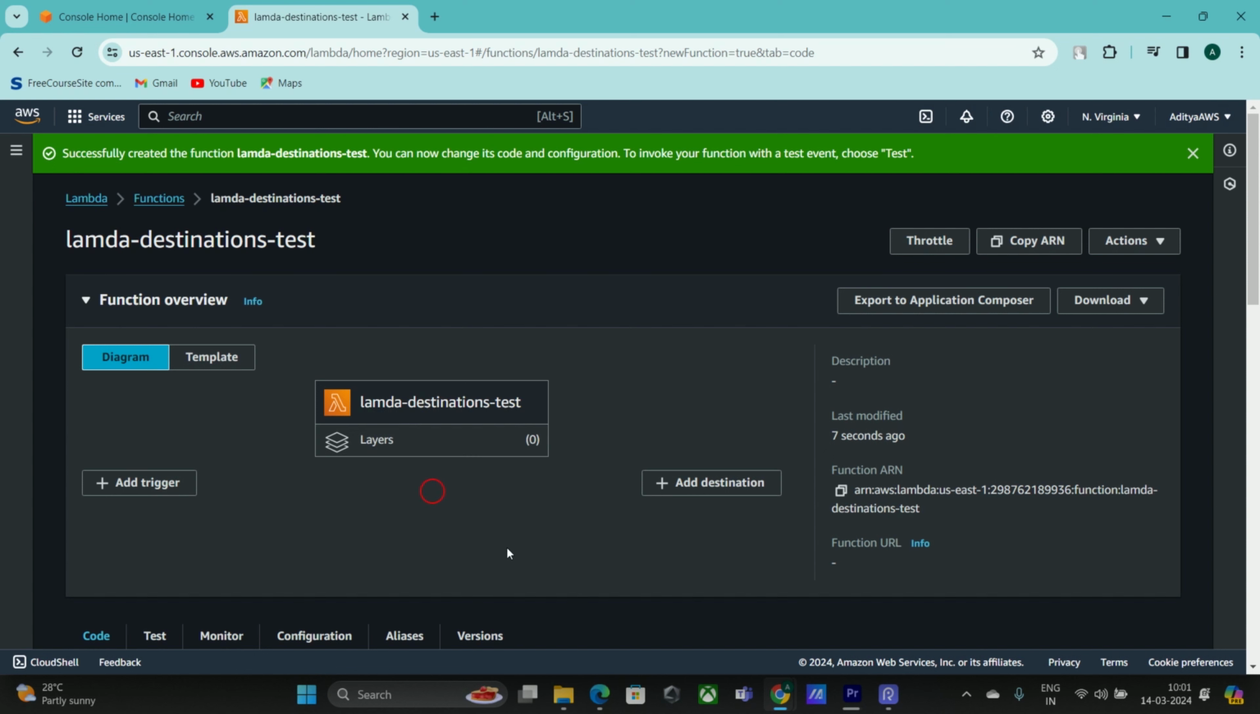Since the Lambda was created, you can see it says successfully created the function Lambda destination test, and our Lambda is now available. Now what we have to do is add a trigger. The trigger will asynchronously invoke the Lambda, and whatever happens inside the Lambda, success or failure, we need to send to some destinations. So for that, I am going to add a trigger. For asynchronous execution, I'm going to use S3 event notifications. For that I need to create an S3 bucket.